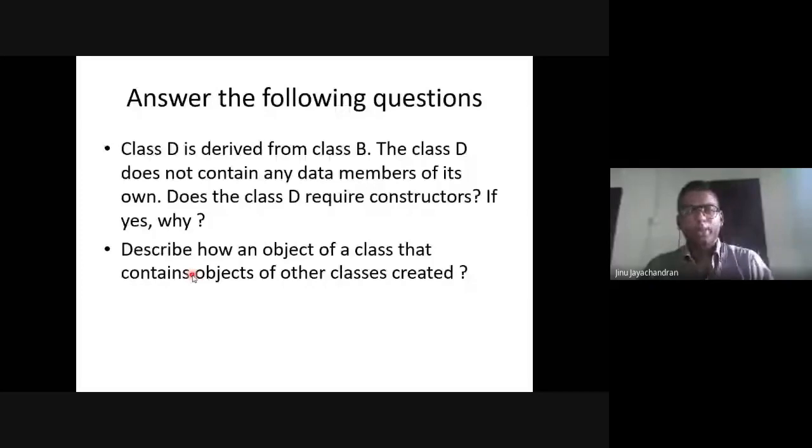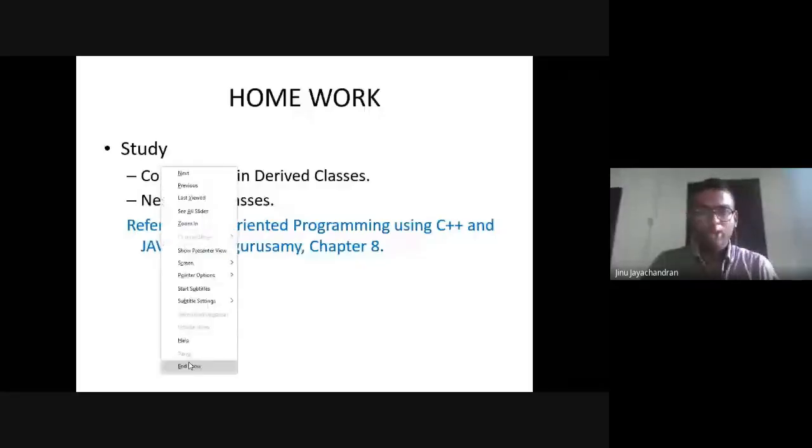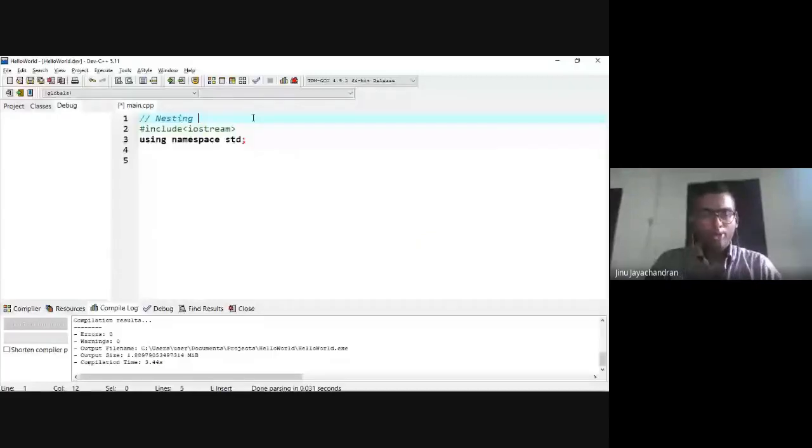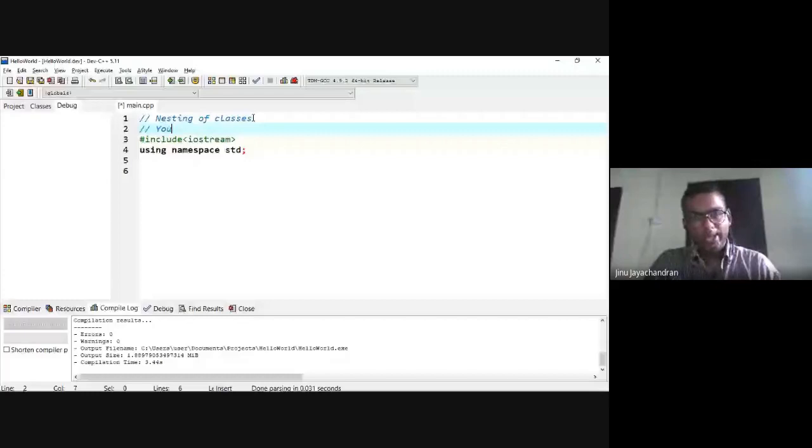Okay. Now, before we end the session, let me throw light upon something called nesting of classes. I don't have a PPT for that, but let me say. Nesting of classes means you can have a class inside another class, and you can have a class inside that class. So you can have any number of classes inside another class. So let me show you.